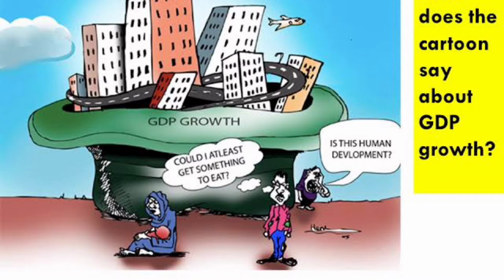In the same manner, if we talk about a country, it is said to be growing when its per capita income is increasing. What do you mean by per capita income? Per capita income is the average income of a country, like the total national income of the country divided by the total population of the country. So if the per capita income is increasing, we can say that the growth of the country is taking place.